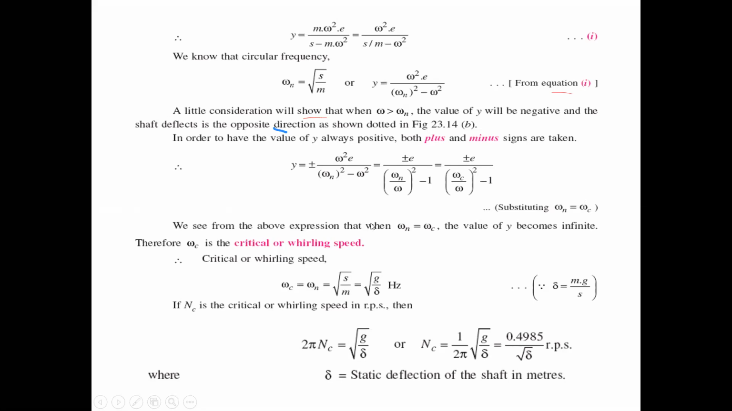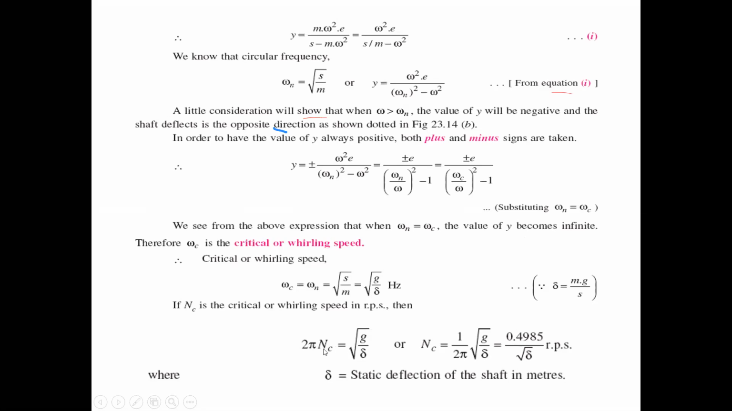So omega n equals omega c, we may also substitute here. So the value of y becomes infinite. Therefore, the critical speed or whirling speed omega c equals omega n, with the same formula, that is the square root of s by m, and it may also equal the square root of g by delta, already known. Now we have to find out the n value.